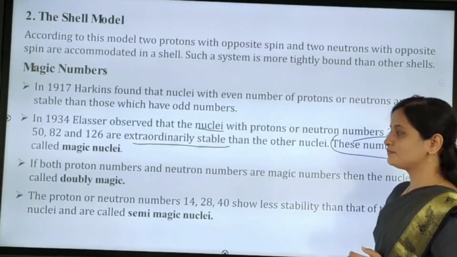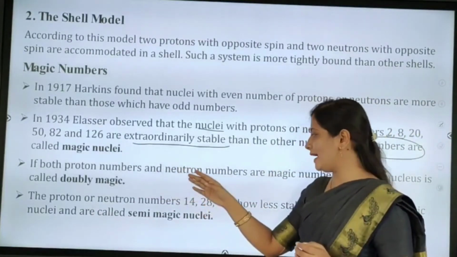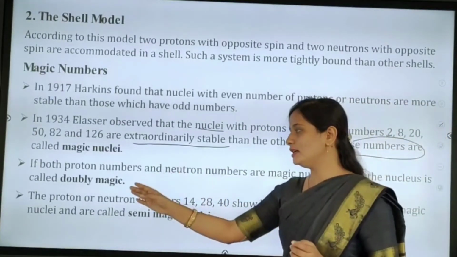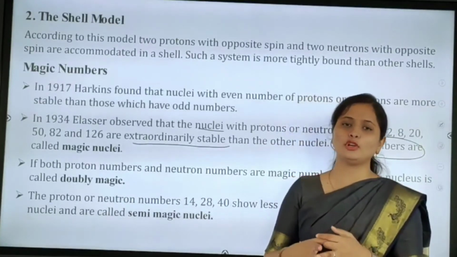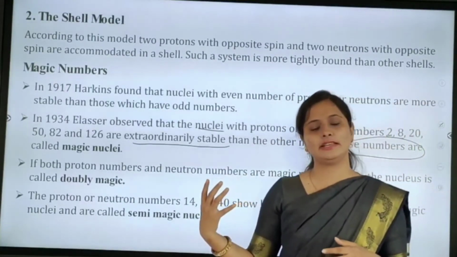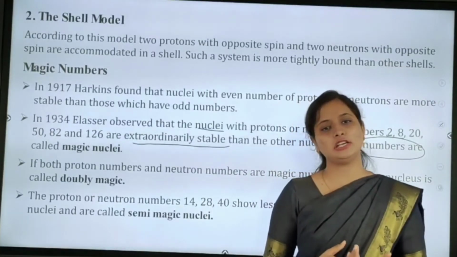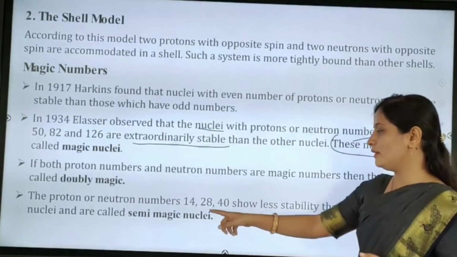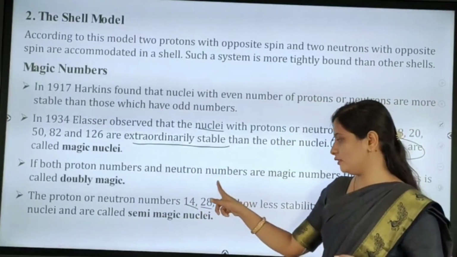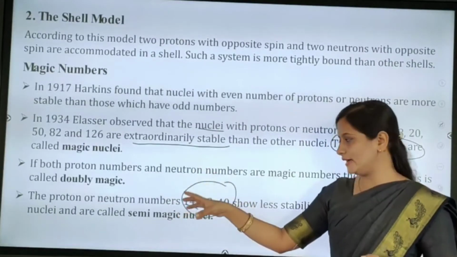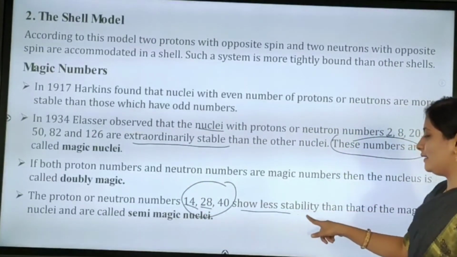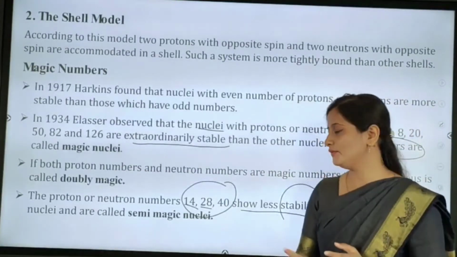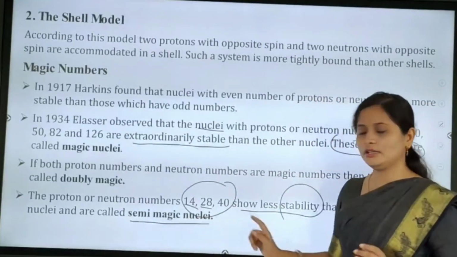Next, if both the proton number and the neutron number are magic numbers, then the nucleus is called doubly magic. Both proton and neutron numbers being magic means we can call it a doubly magic nucleus. And the last: the proton and neutron numbers 14, 28, 40 show less stability than the magic nuclei, so we can call these semi-magic nuclei.